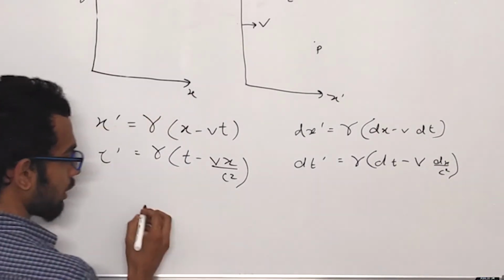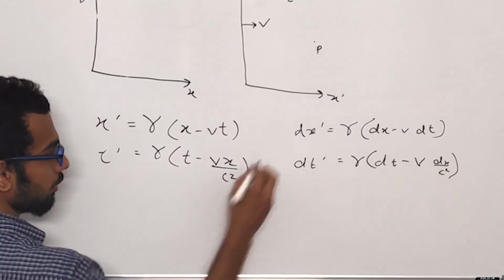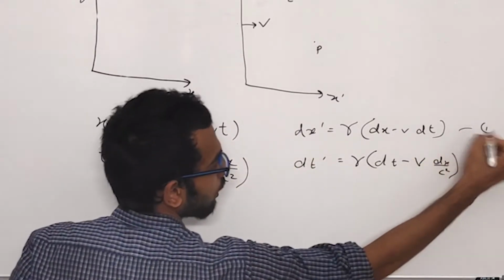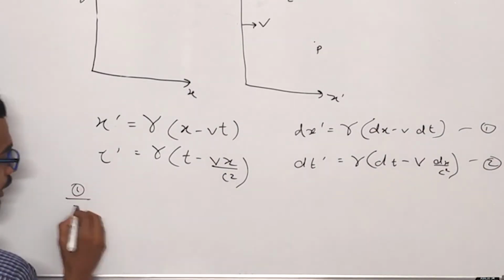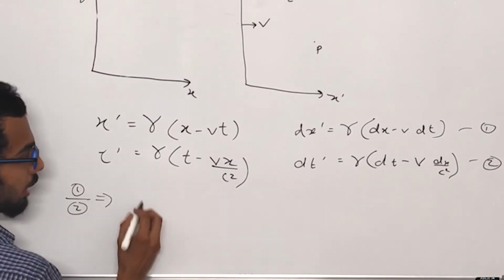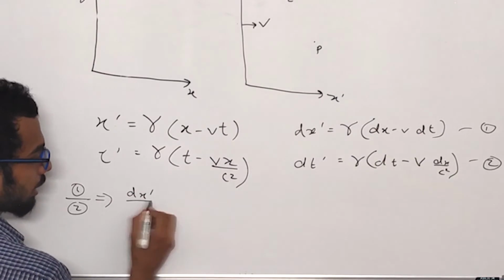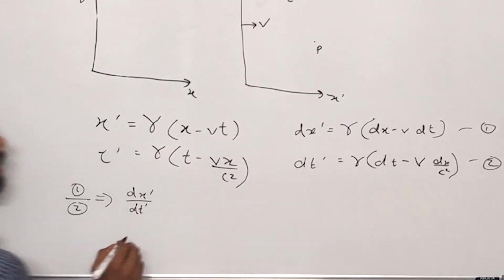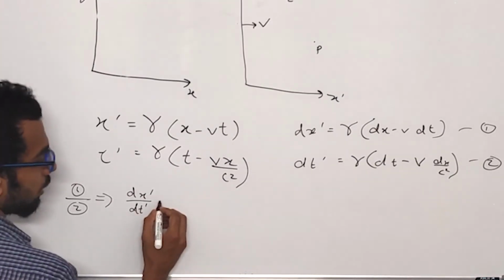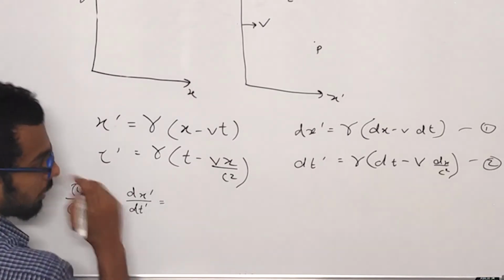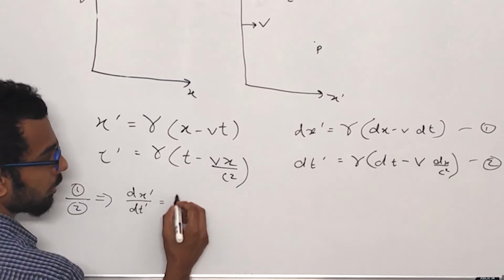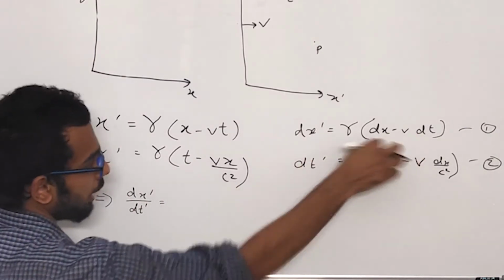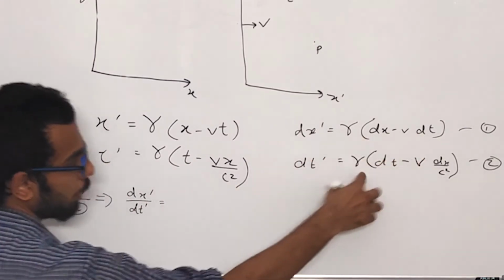The next thing that we do is, I take this as my equation number 1 and this as my equation number 2. I am dividing equation number 1 by equation number 2. What I get is dx dash by dt dash equal to, I will be able to take dt outside here, and here also I will be able to take dt outside.